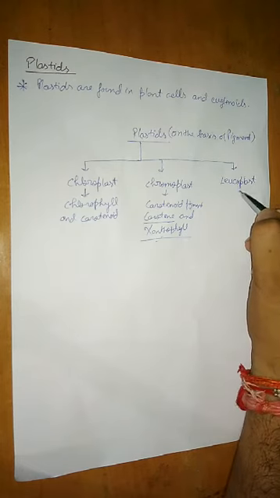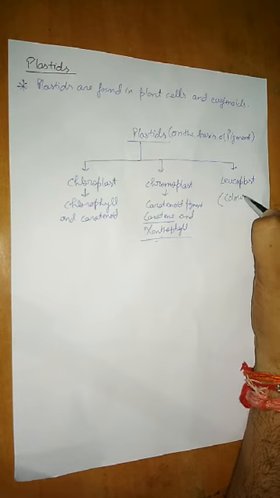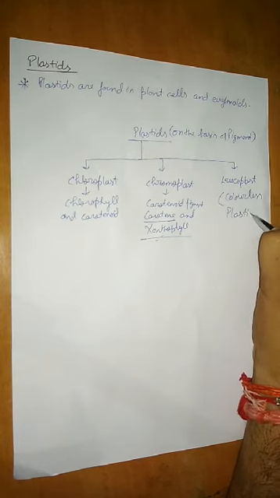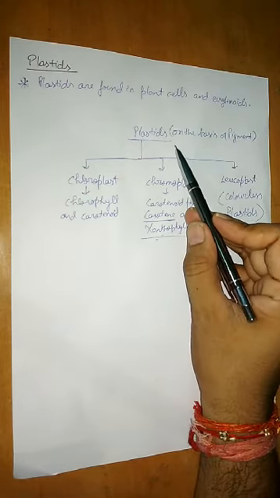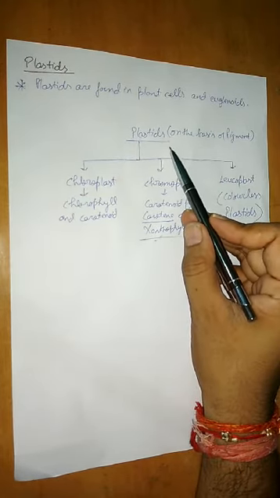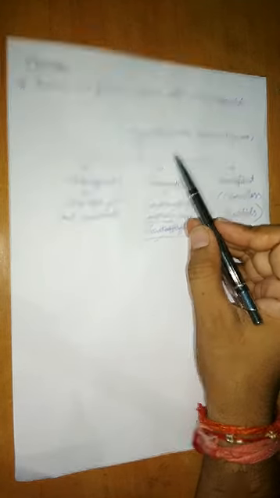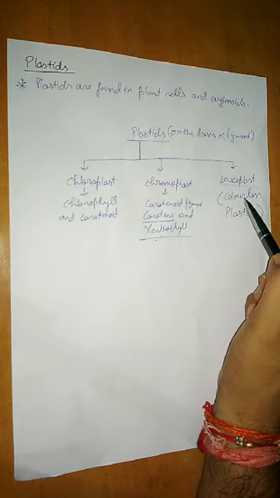And this leucoplast, very important, they are also called colorless plastids. The classification of plastid is on the basis of pigment, but leucoplasts don't have pigment.